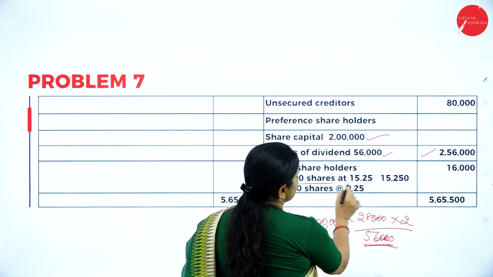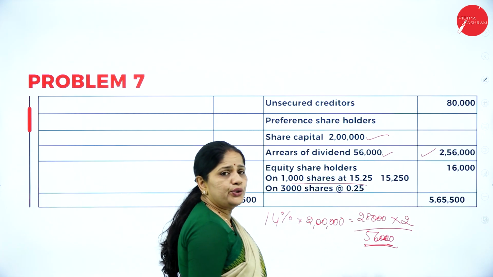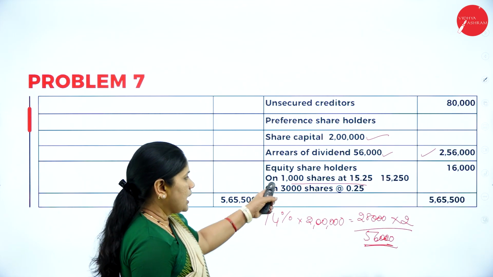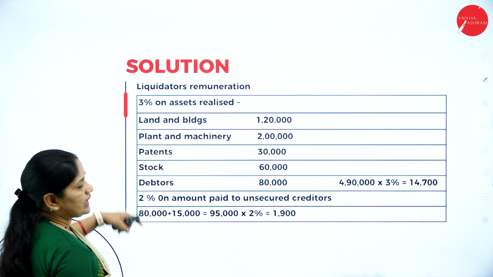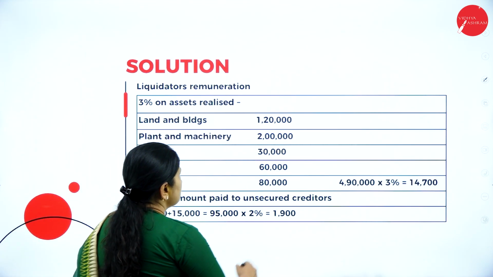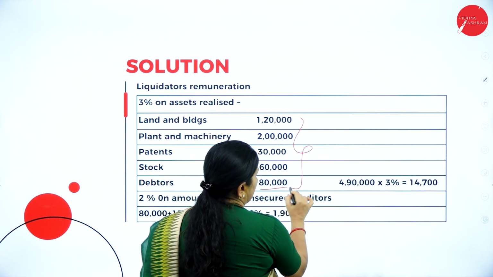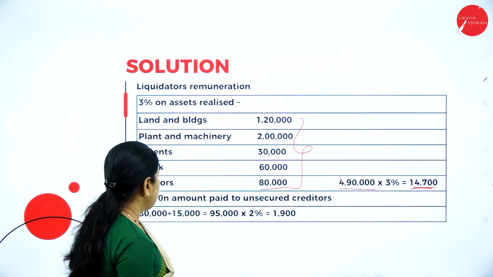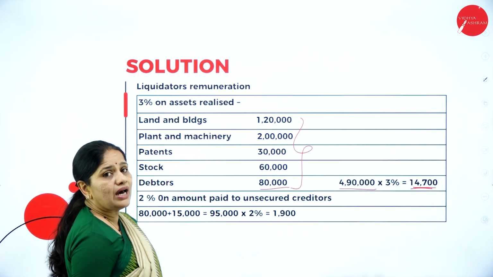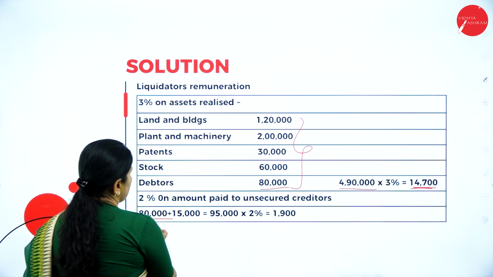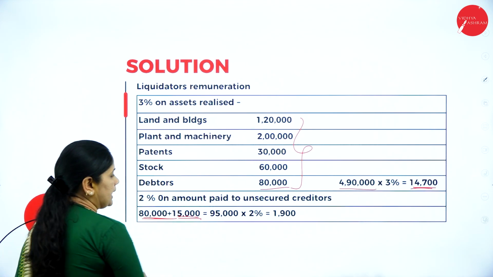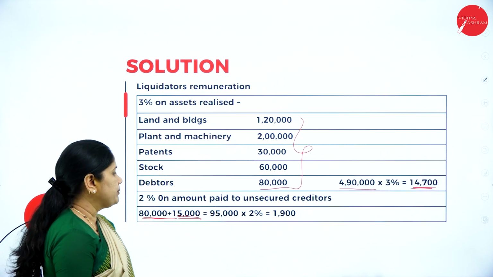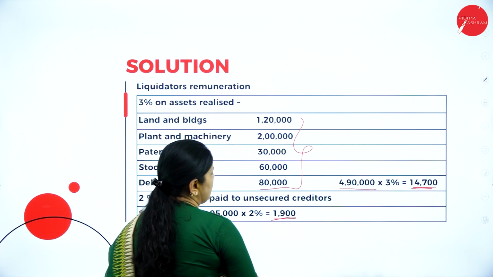Then for the equity shareholders, whatever is remaining you pay. So only the amount remaining is 16,000. I'll come to this, but before that, we calculate the liquidator's remuneration. This is the total of amount realized, 4,90,000 into 3% is 14,700. Then 2% on amount paid to unsecured creditors. So 15,000 are preferential, 80,000 are unsecured. So totally it is 95,000 into 2%. That comes up to 1,900.